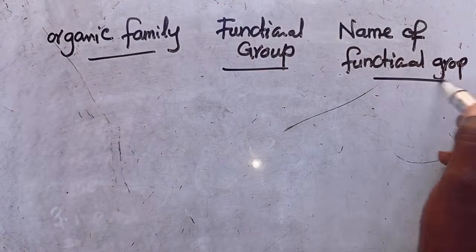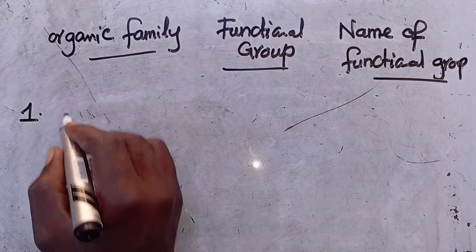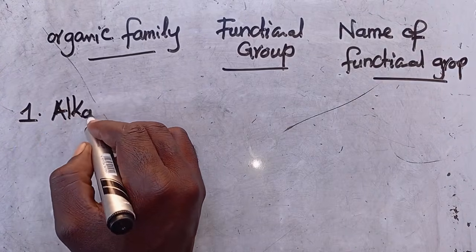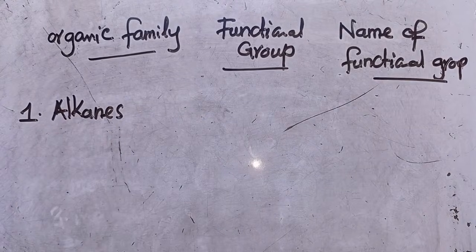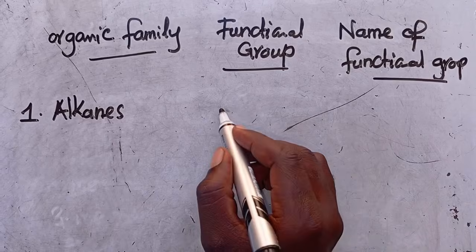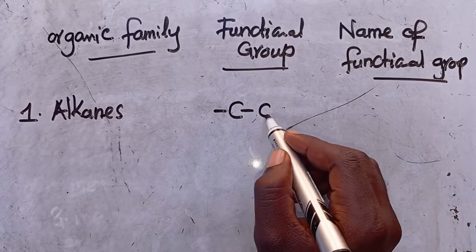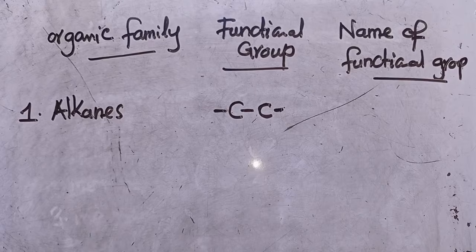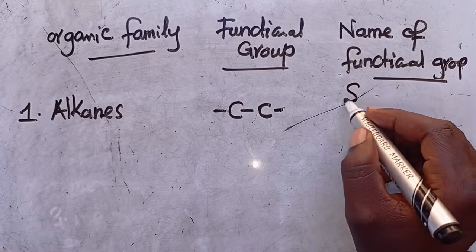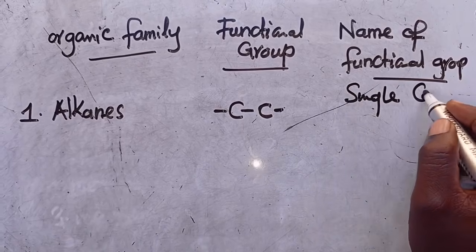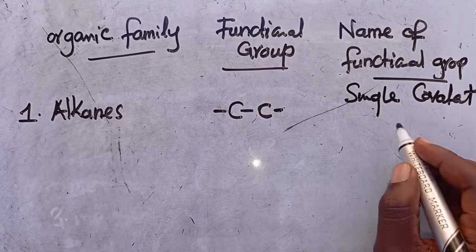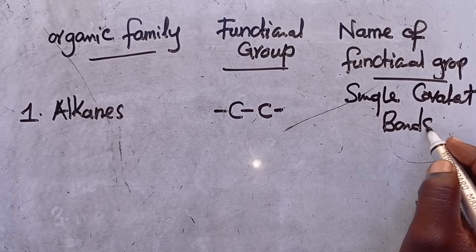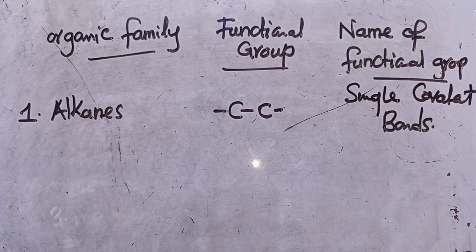I'm talking about these 3 things. One, I'll start with alkanes. You discover that for alkanes, the functional group is like this. This is the functional group. You discover that these are single bonds, so we say that these are single covalent bonds. That is the name of that functional group.